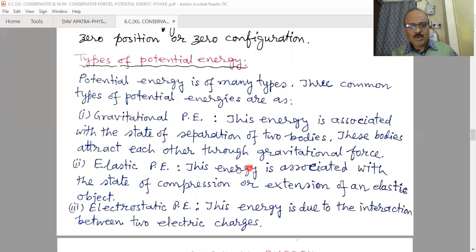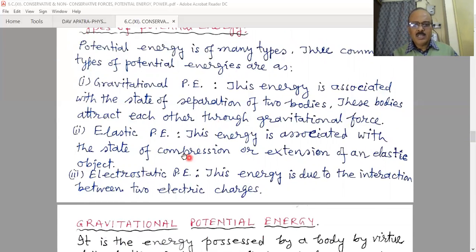Another very common potential energy is the elastic potential energy. This energy is associated with the state of compression or extension of an elastic object. That means when any object is deformed, the configuration changes from the zero configuration. At that time it possesses some energy, stored for example when a spring is compressed or extended.